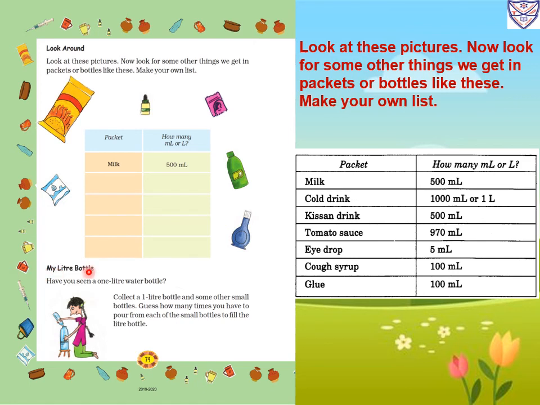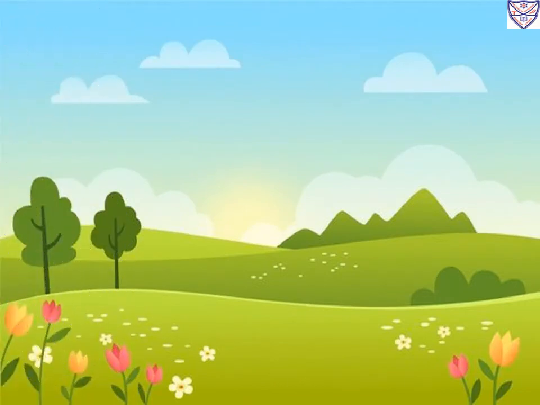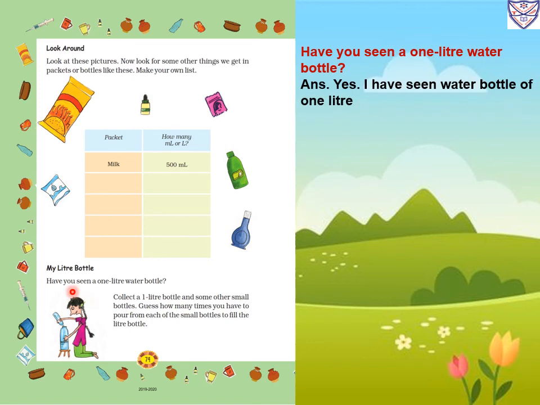Now my liter bottle. Have you seen a 1 liter water bottle? Yes, I have seen a water bottle of 1 liter. Collect a 1 liter bottle and some other small bottles.